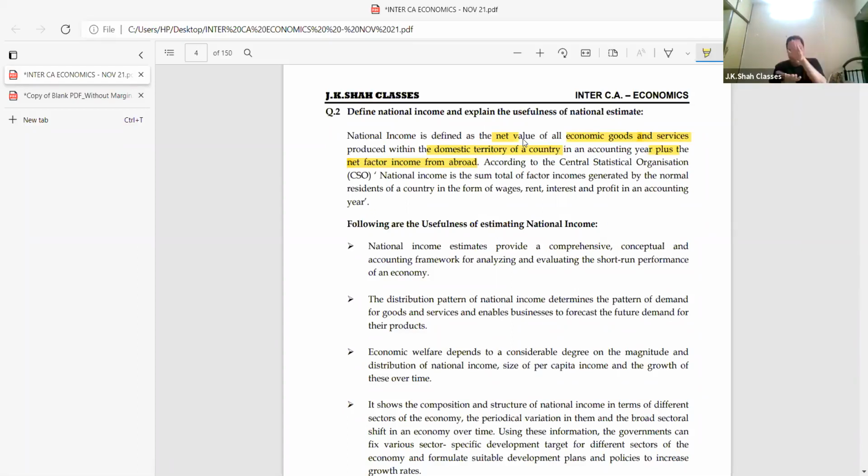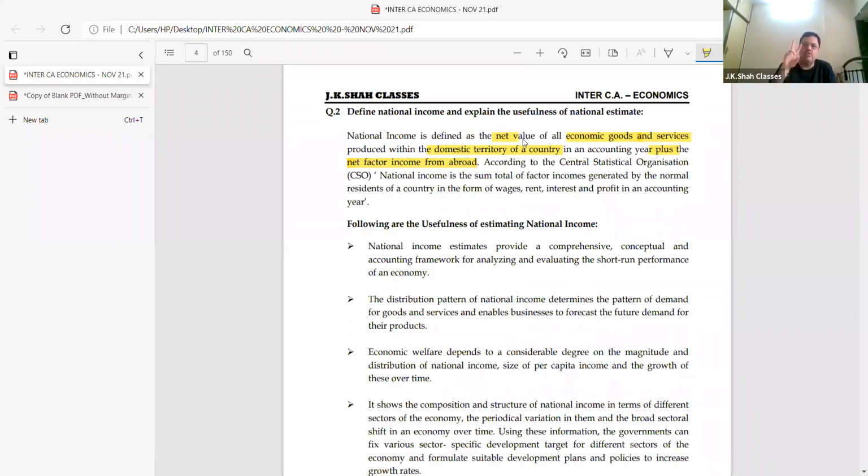Then there are some people who are in India who are foreign citizens. They earn income in India, and from India they send income abroad. So that is income sent abroad. When I take the difference of these two, I get net factor income from abroad. Meaning, 100 rupees we get from foreign country, 40 rupees we give over there. So 60 rupees is the net factor income from abroad.